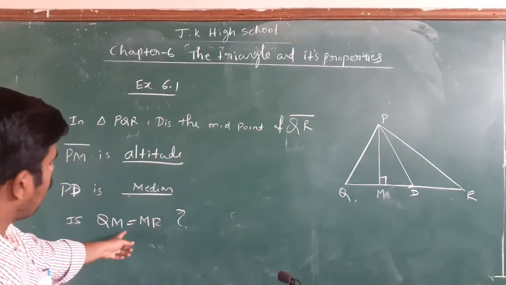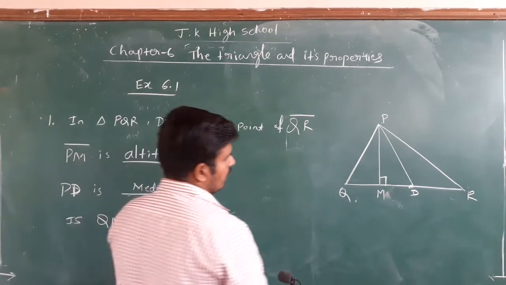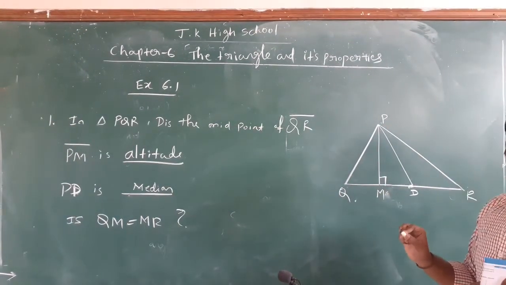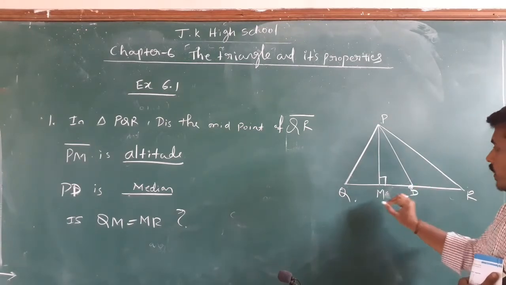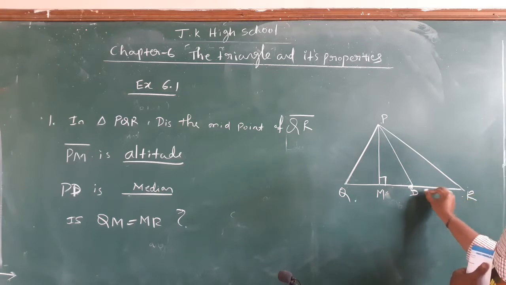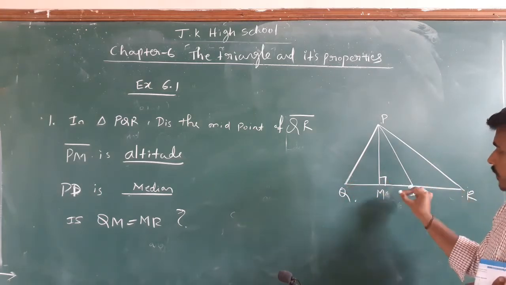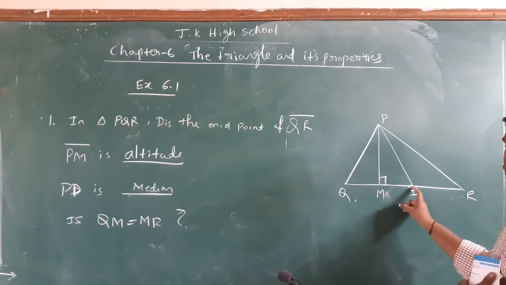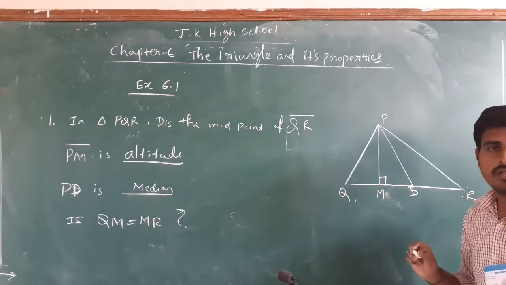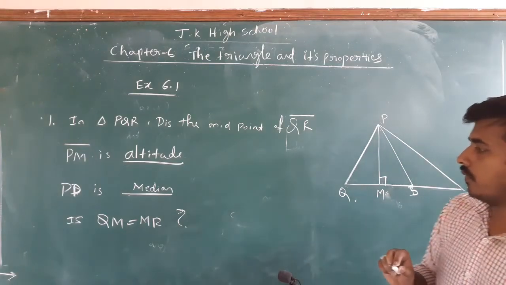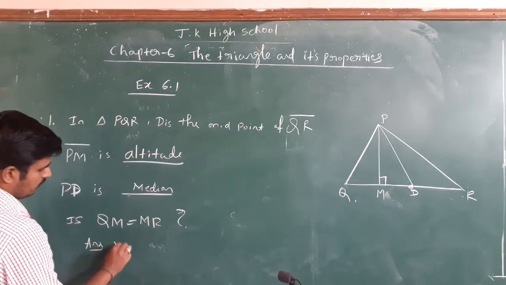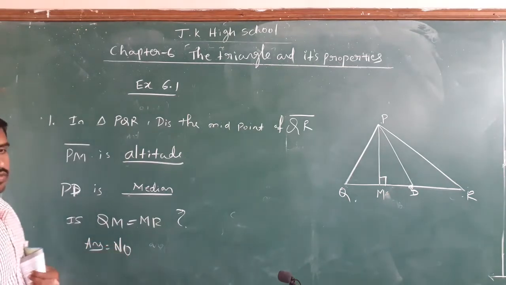Next question is QM equal to MR. Will QM and MR be equal? No. D is a midpoint. Therefore, QD is equal to DR, or DR is equal to DQ. These two are equal. DQ and DR are equal. But QM is not equal to MR. Therefore, this answer is no.